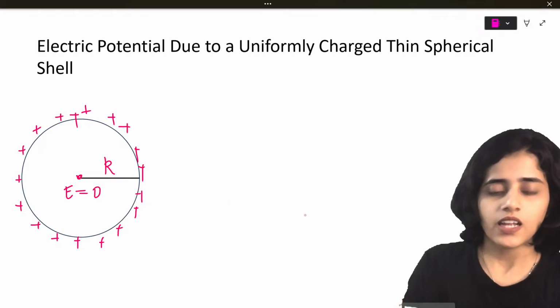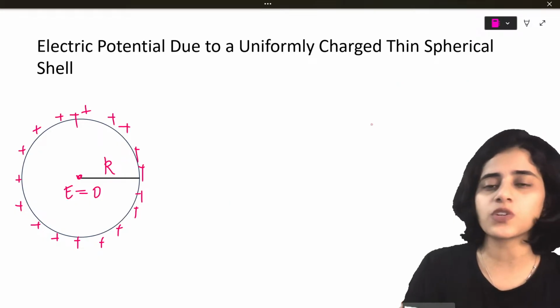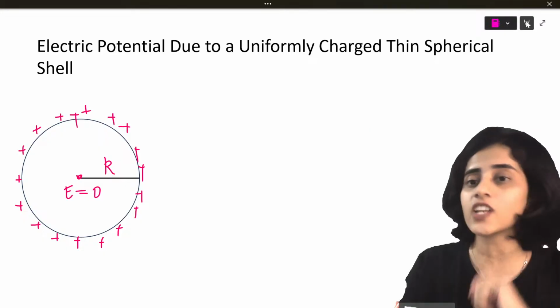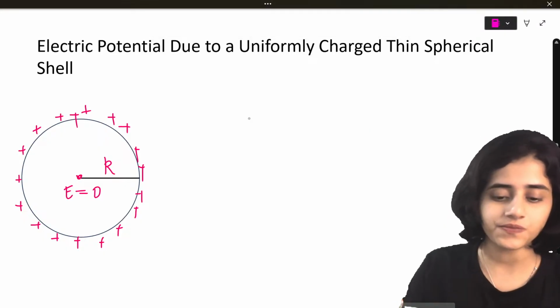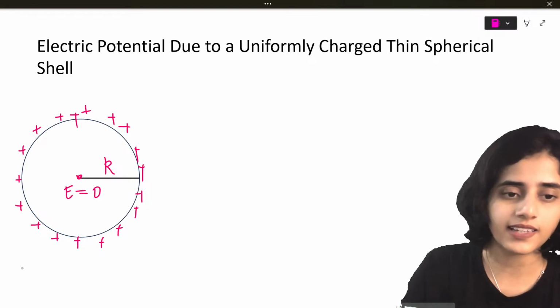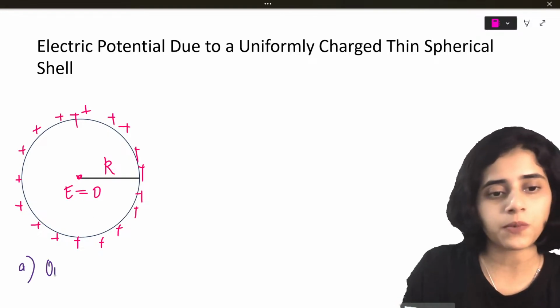All right, now what we're going to do is find out the electric potential. So first thing, let's take an outer point.